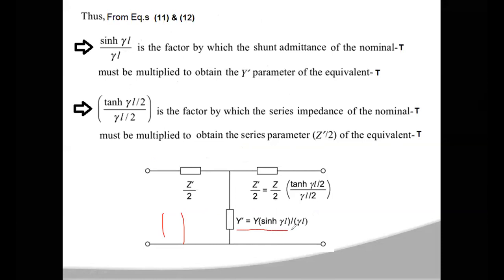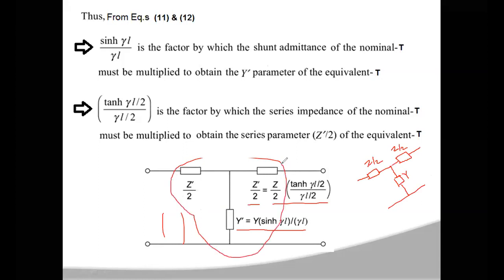So your y dash is y into sinh(γl/2), and z dash by 2 is z by 2 into tanh(γl/2) by (γl/2). Now if you write the nominal T, which is for a medium transmission line, in the nominal T method, this is z by 2, and this is z by 2, and this is y. So now this network is the equivalent of a long transmission line.